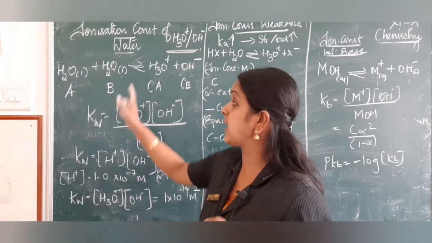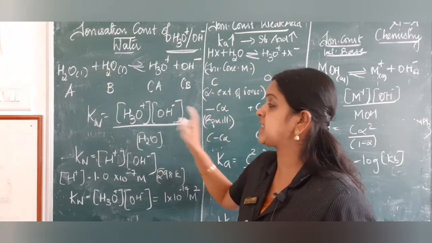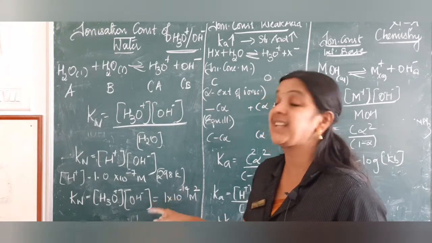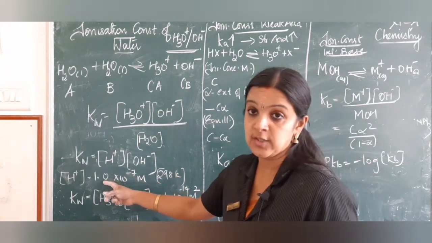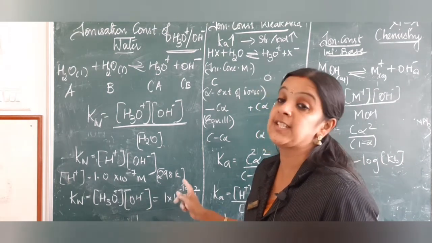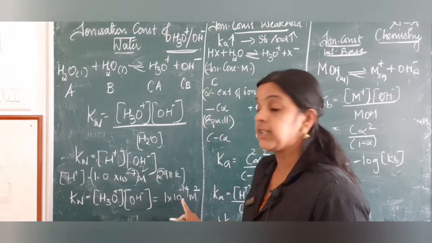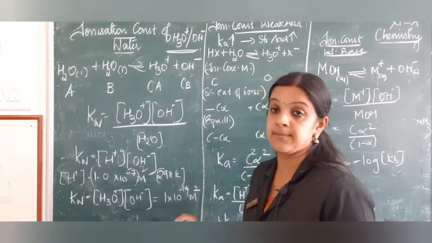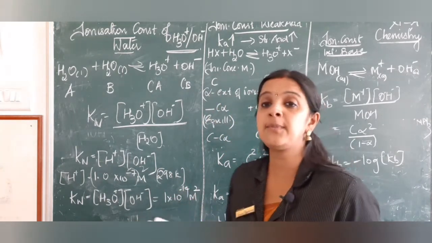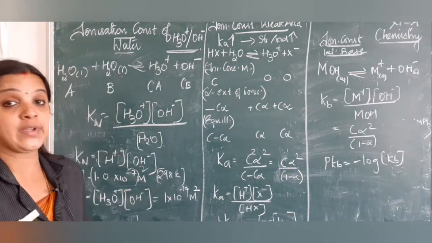So when I consider two molecules of water giving H3O plus and OH minus, it is going to be the product of the H plus and OH minus concentrations, which is 1.0 into 10 power minus 14, that is 10 power minus 7 whole squared. So I get 10 power minus 14 M squared. This Kw is very important, and we will be using it in almost all situations.